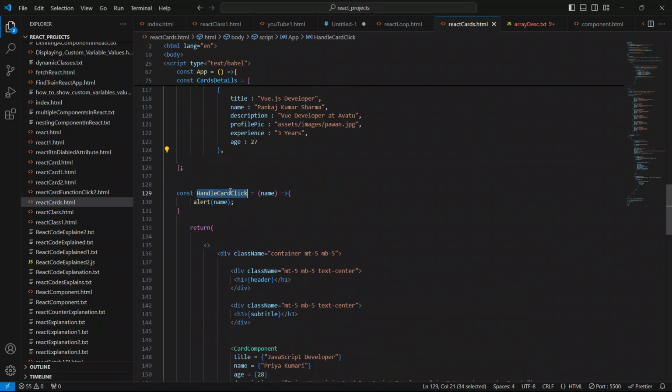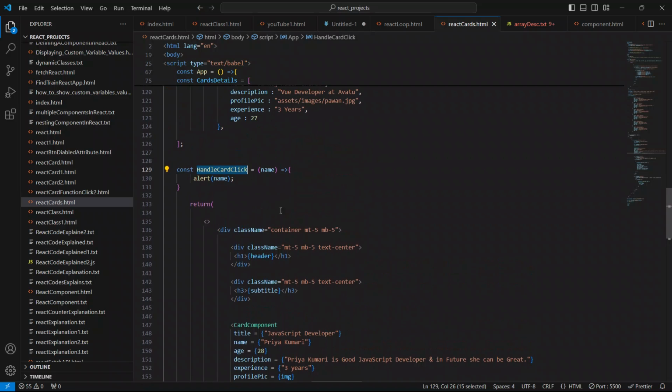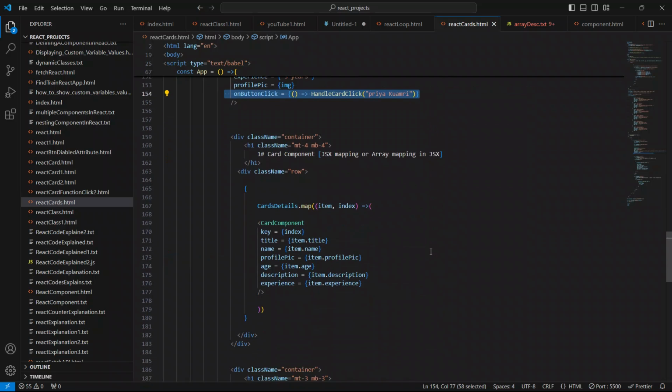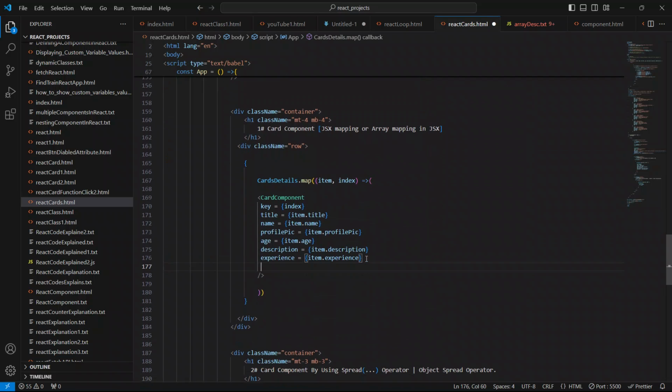So for handle card click, I think just copy this method from here and paste it here, and just pass the object.